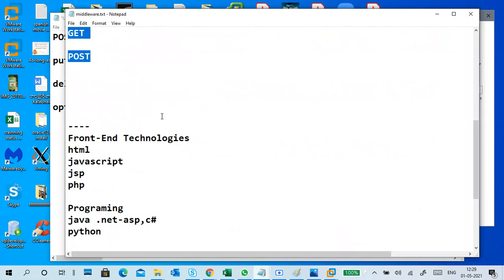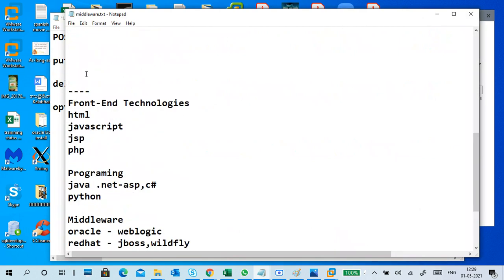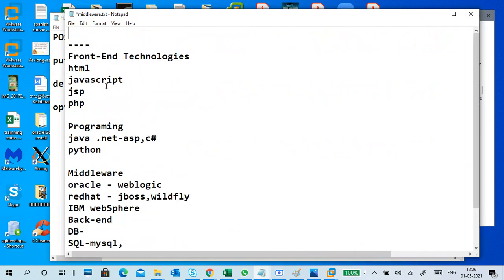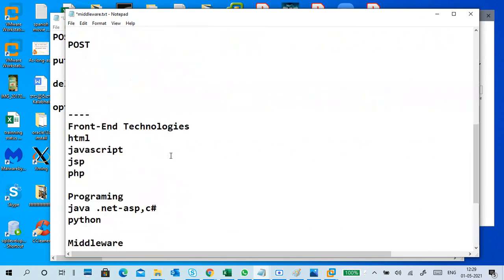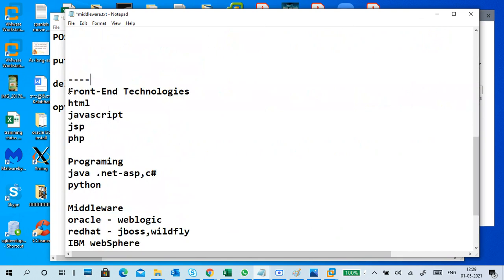So can we call a dynamic website a web application? Yes, without a web application you cannot do a dynamic website.